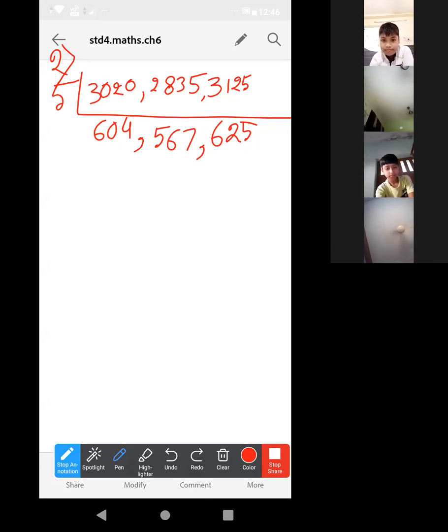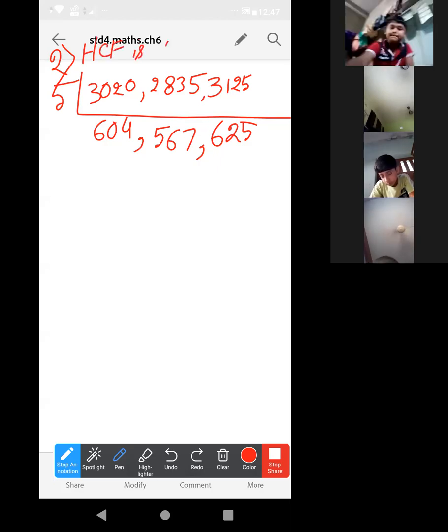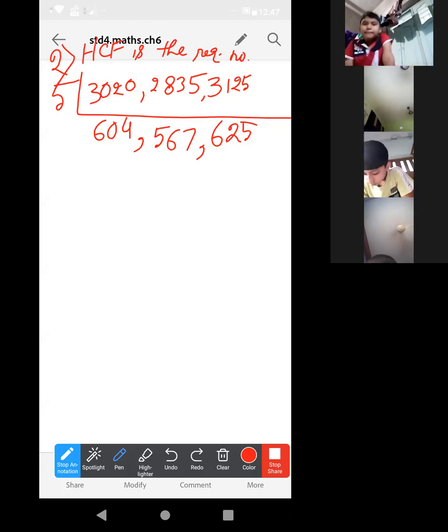Here you also have to write the statement. The greatest number which exactly divides this and this is their HCF. HCF is the greatest number. HCF is the required number, okay?